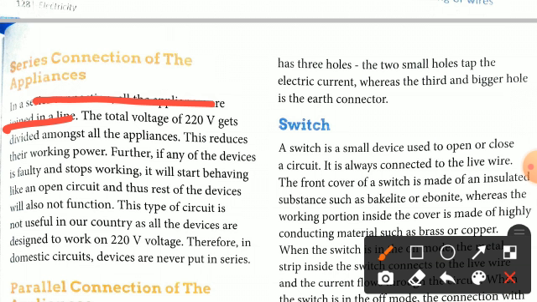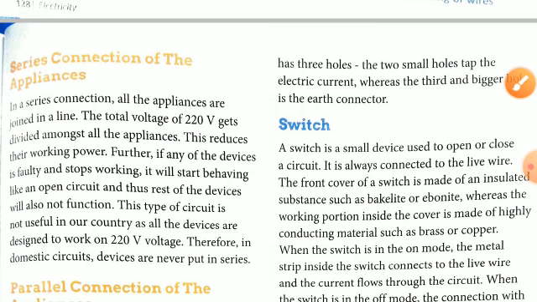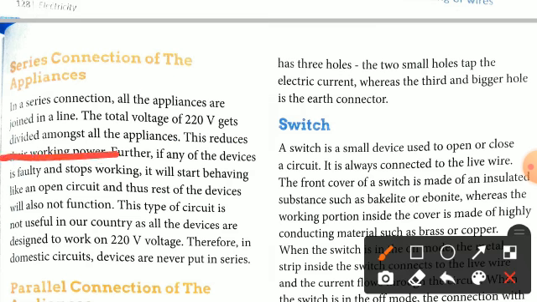The total voltage coming to our houses is how much? 220 volts. It gets divided among all the appliances, so this reduces their working power. Further, if any of the devices is faulty and stops working, it will behave like an open circuit. The demerit of the series combination is that if any one device stops working, then the rest of the devices in your house also stop working, because the whole wiring acts as an open circuit.